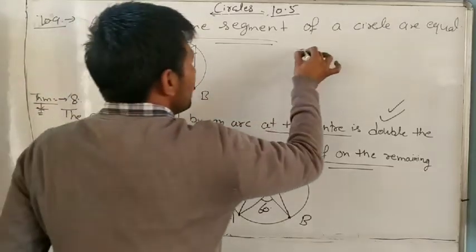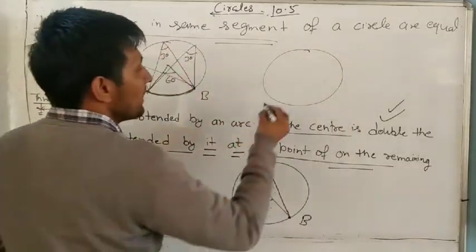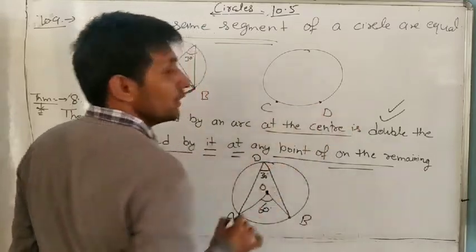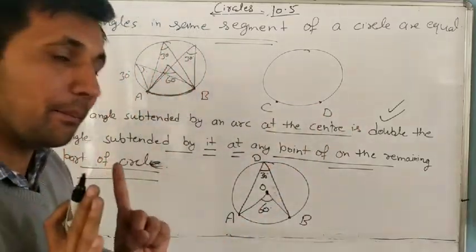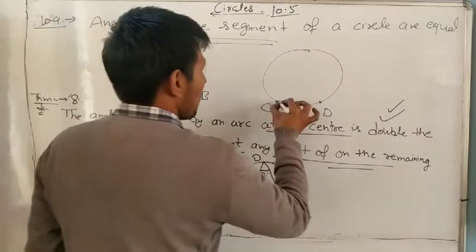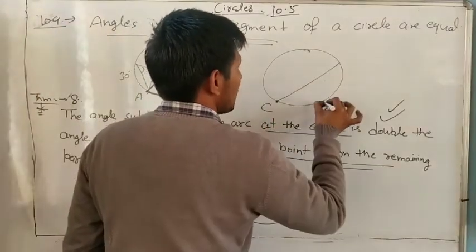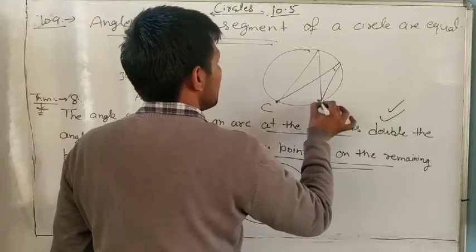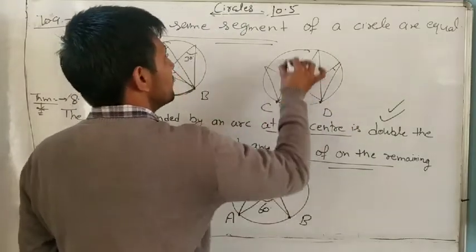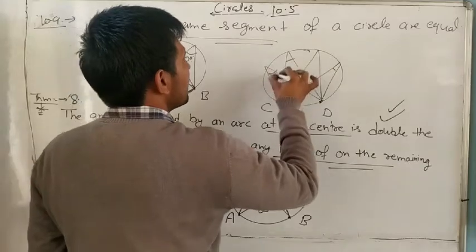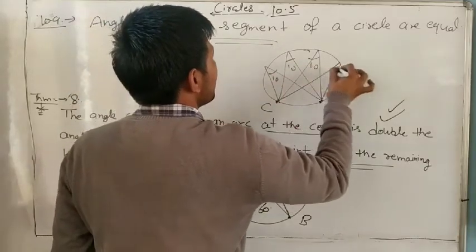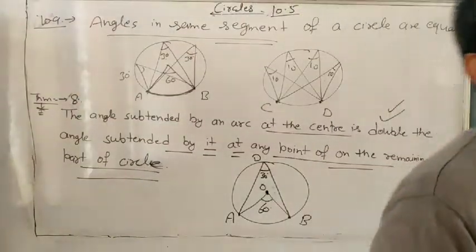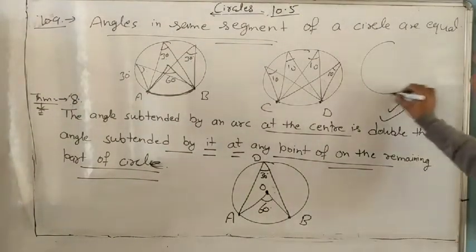So all the angles made by the same chord or the same arc on the circle are equal. This angle is equal to this one, this one also, this one also. So all the angles are 10, 10, 10, 10, 10. All are equal. So angles in the same segment are equal. You cannot say these are equal.